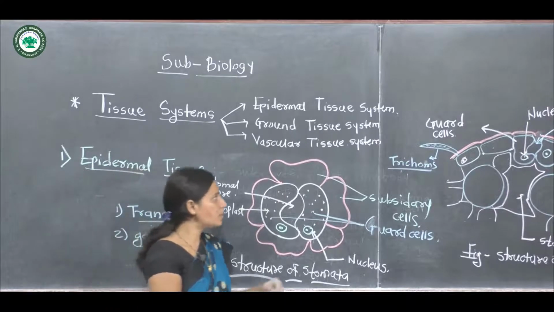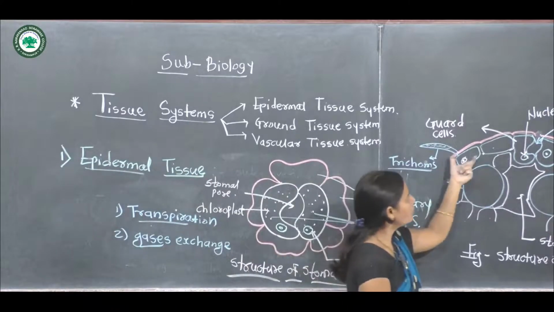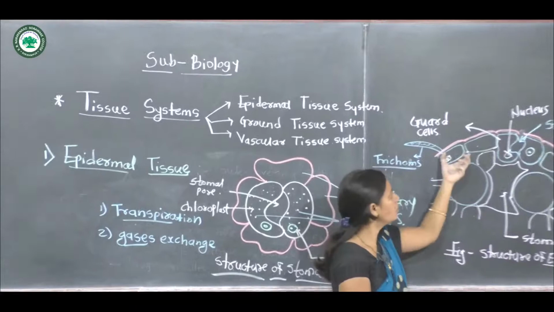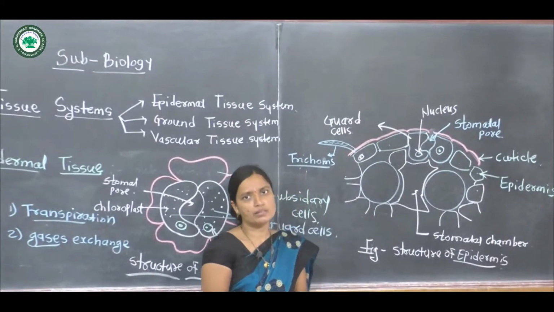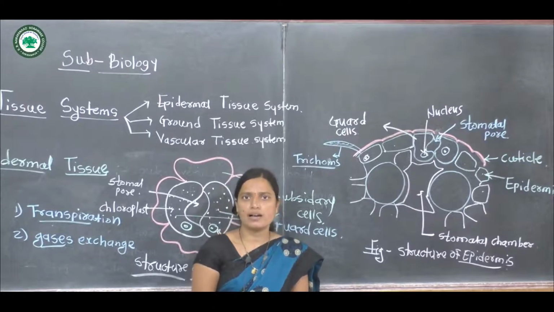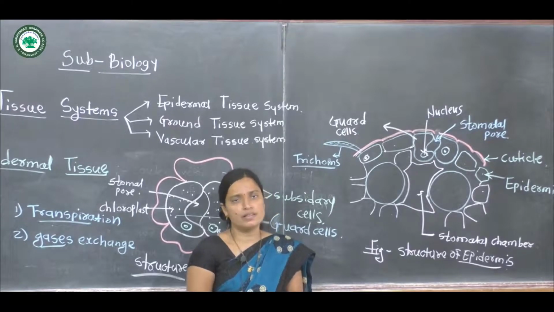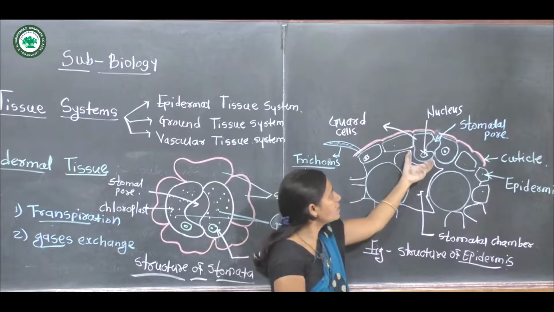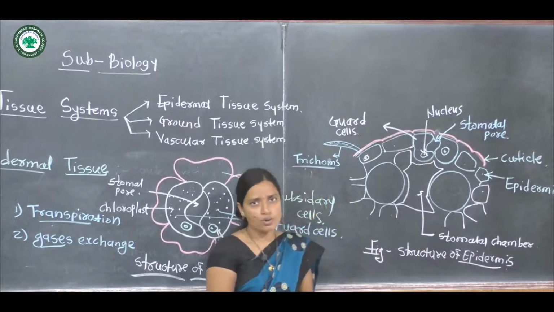The epidermis is the outermost layer, containing cytoplasm and nucleus. The epidermal cells are compactly arranged, and an interruption between these cells forms a small pore called the stomata.